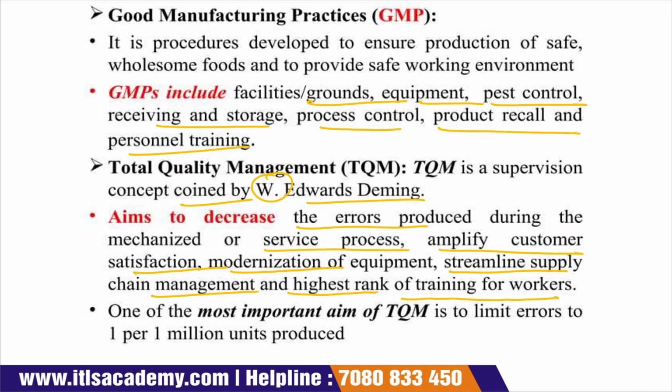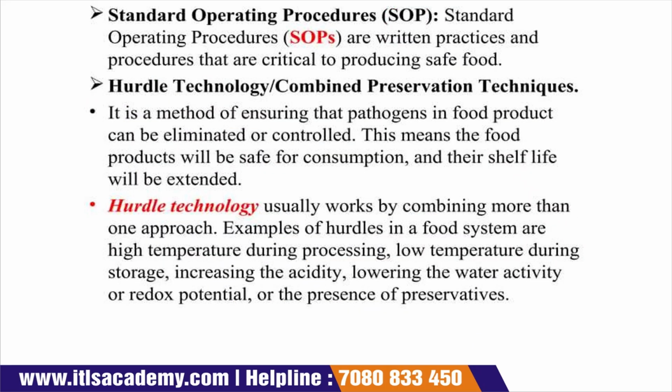One of the most important aims of TQM is to limit errors to 1 per 1 million units produced. SOP is standard operating procedure, in which we prepare written practices so that the food is safe.